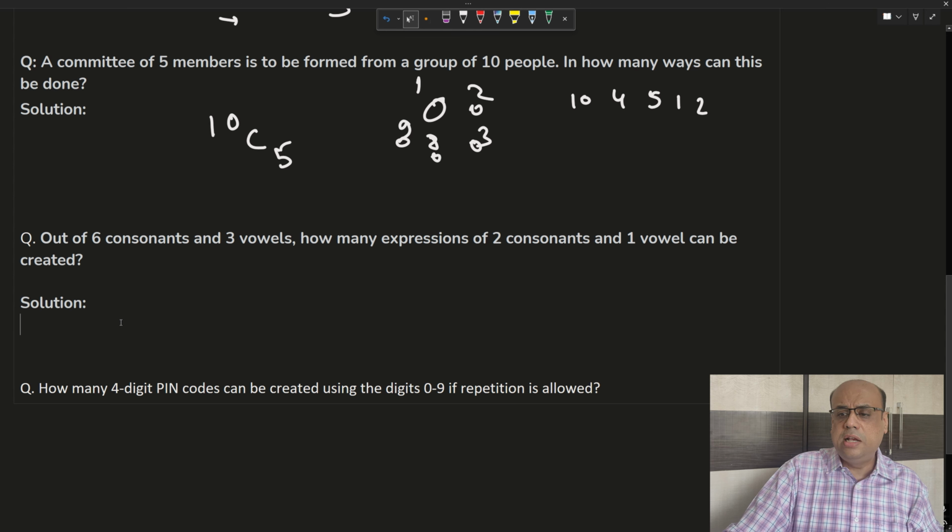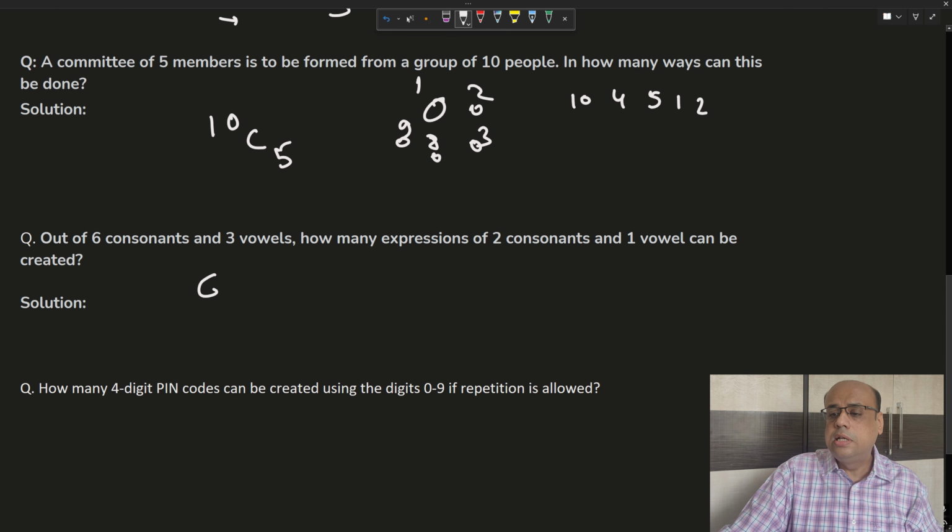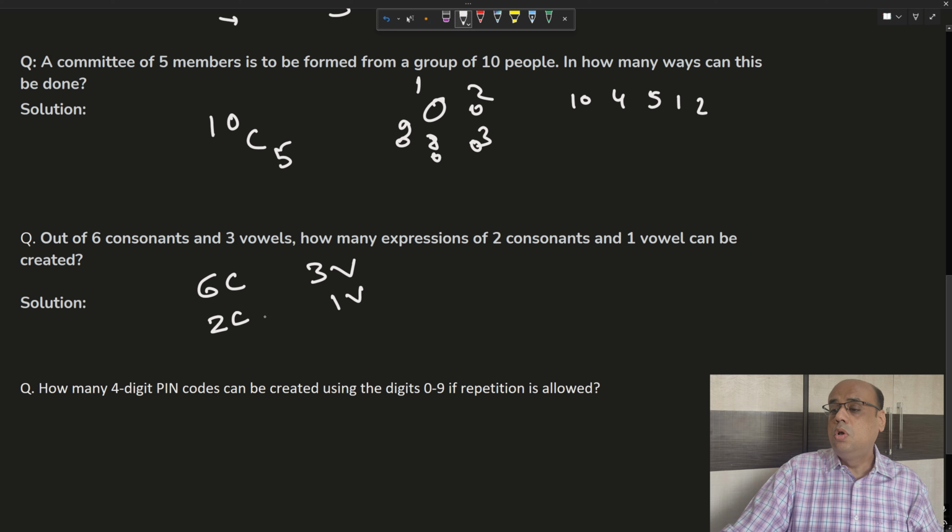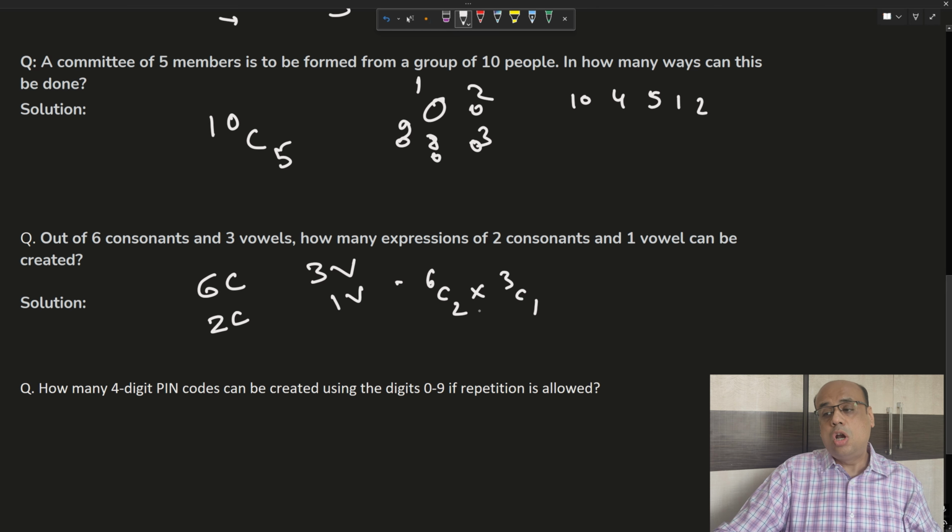Now this question is slightly different. So out of 6 consonants and 3 vowels, how many expressions of 2 consonants and 1 vowel can be formed? So 2 consonants and 1 vowel. So answer is what? 6C2 into 3C1. Is this the answer? No, this is not the full answer.